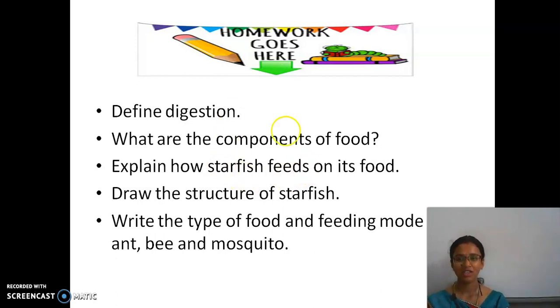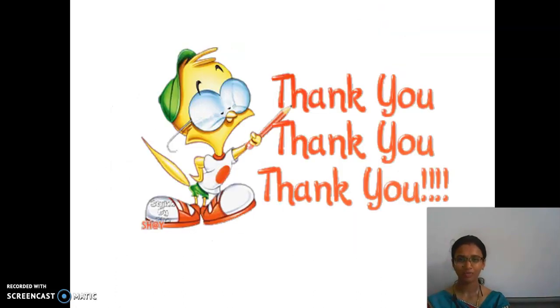And the next one is drawing the structure of starfish. You have the step by step process here, right? And then write the type of food and the feeding mode in a bee and a mosquito. These are your questions. Just complete it and send it, okay?